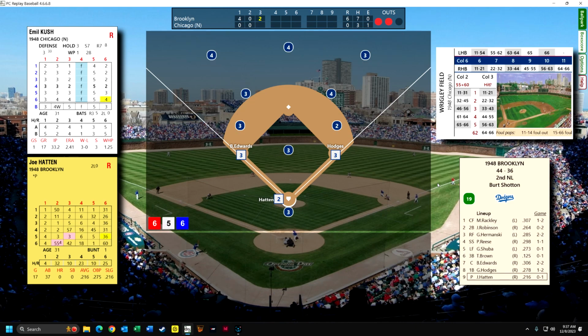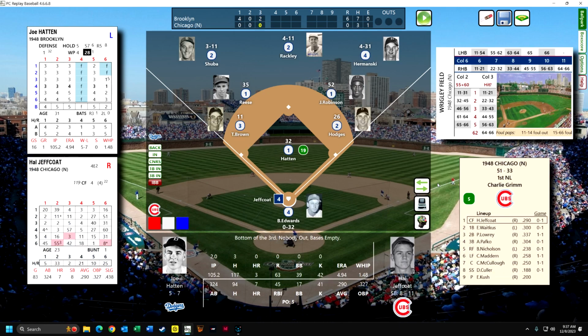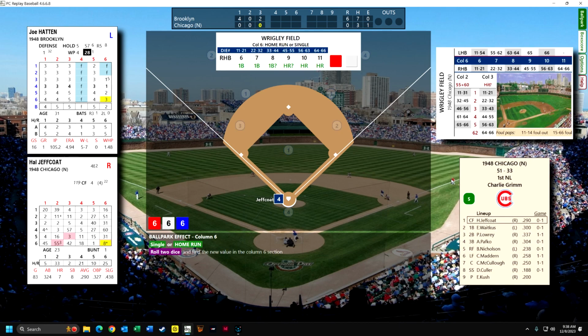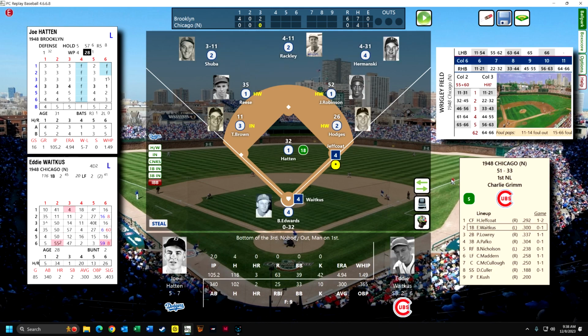Joe Hatton is up. He's going to strike out. Okay, Joe Hatton has 19, this green circle up here with 19. He has 19 more batters he can face, but then it's possible he can even go on beyond that. We'll see when that time comes. Jeffcoat, great hitter, hitting .290. He might just hit one out of here. No, he doesn't. So the luck is with Brooklyn at this point in the third inning.